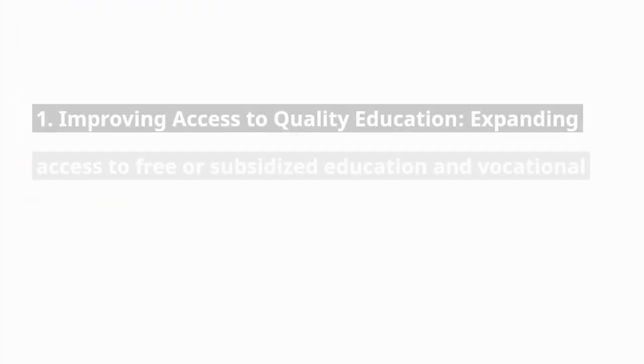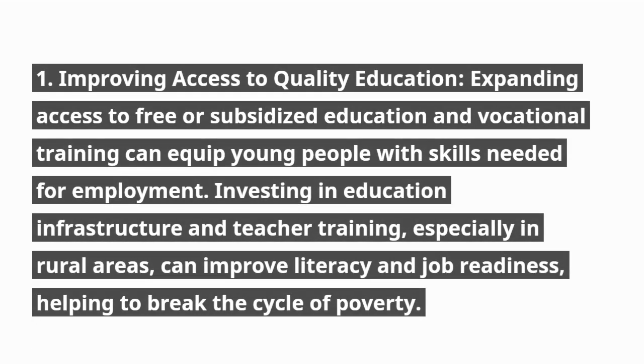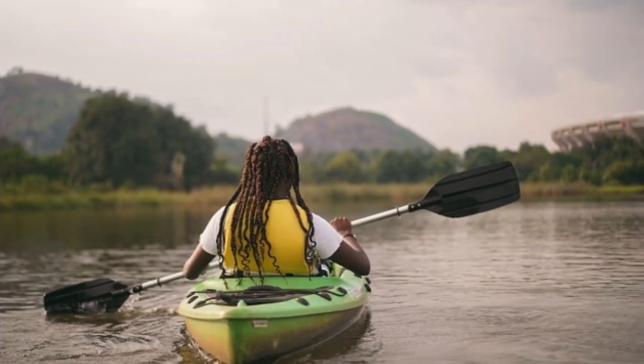1. Improving access to quality education. Expanding access to free or subsidized education and vocational training can equip young people with skills needed for employment. Investing in education infrastructure and teacher training, especially in rural areas, can improve literacy and job readiness, helping to break the cycle of poverty. 2.